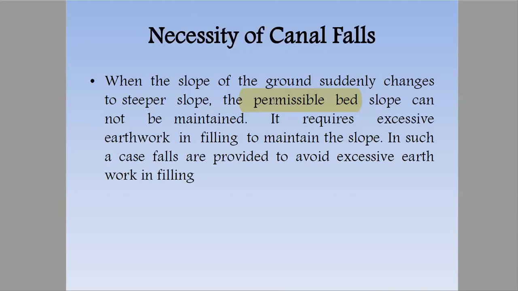Suppose we have designed some bed slopes to reach a specific velocity, but in some portion in between there is scouring. What will happen? There will be a deep depth, which could reduce the bed slope and also harm the velocity that we have already designed. Therefore we have to maintain the designed or permissible bed slope which we calculated during our design.